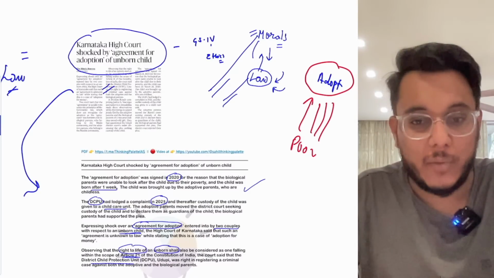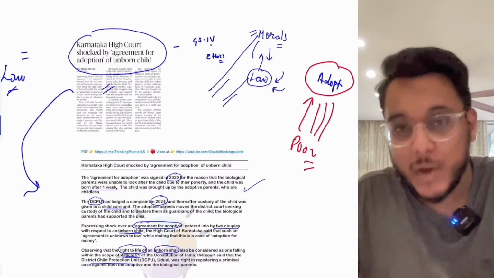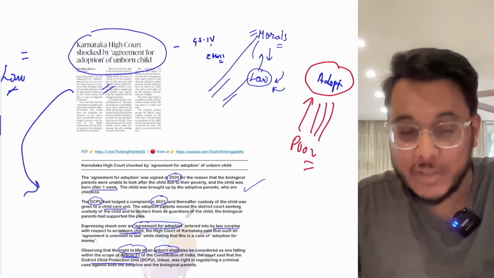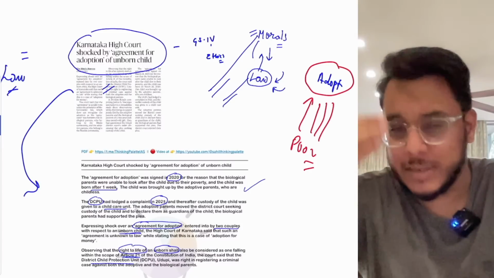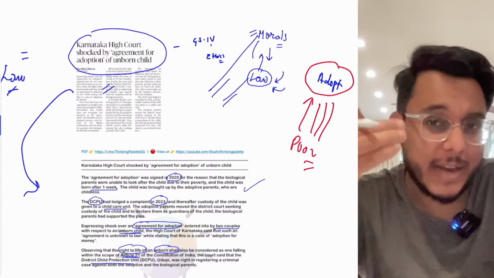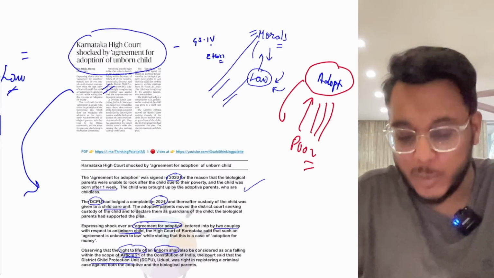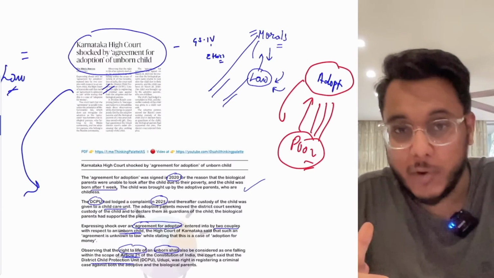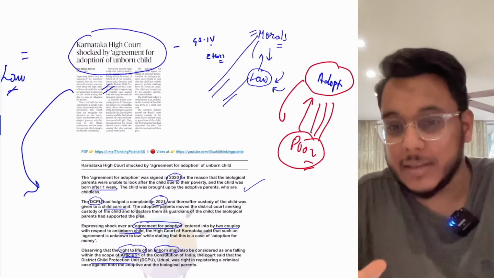So the people who were not able to afford a good education for that child, who were not able to sustain the child, were now able to give a better life to that child, and the adopting couple also got an opportunity to raise a child. So this could be a situation which might be moral from both the parties' end, but might not be legal. This is something that you need to see.